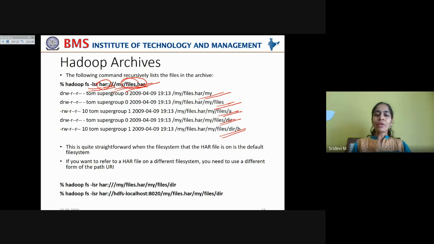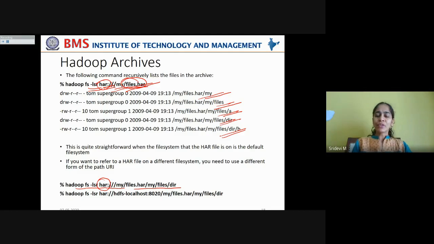But if you want to refer to a HAR file on a different file system, you need to use a different form of the path URI. How do you do that? In this case, you are using Hadoop file system recursively list the file contents, and you are using HAR scheme to list all the files in this directory.